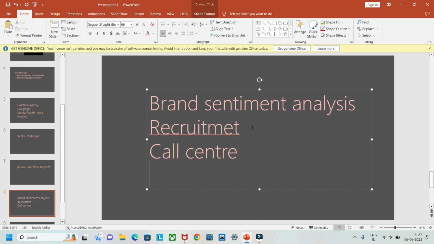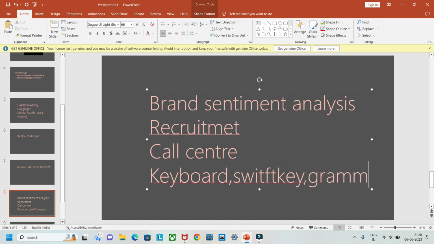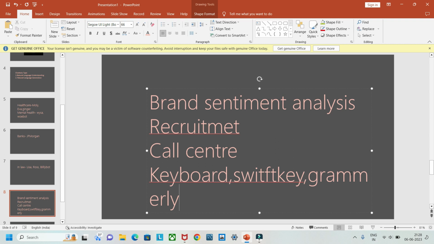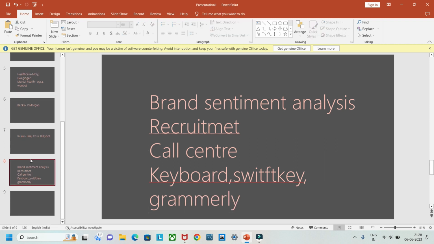Then in day-to-day uses, your keyboard, like SwiftKey, gives auto suggestions based on your data. Then in the recent app Grammarly, here also a chatbot is used. So these are the various uses of NLP.